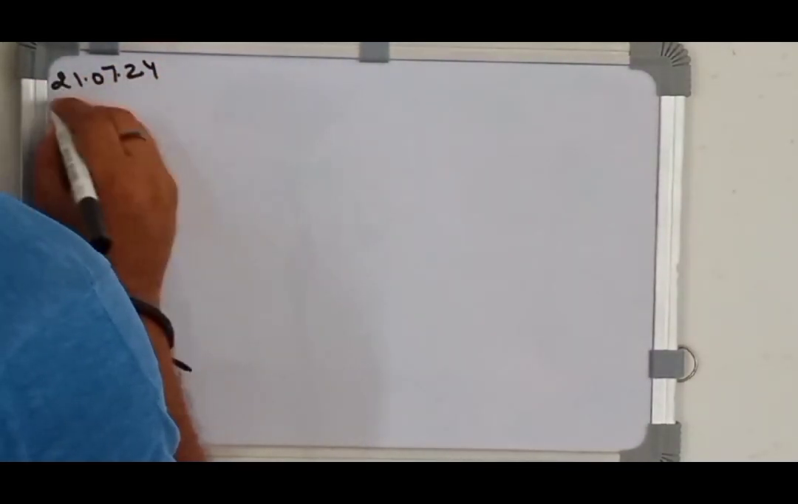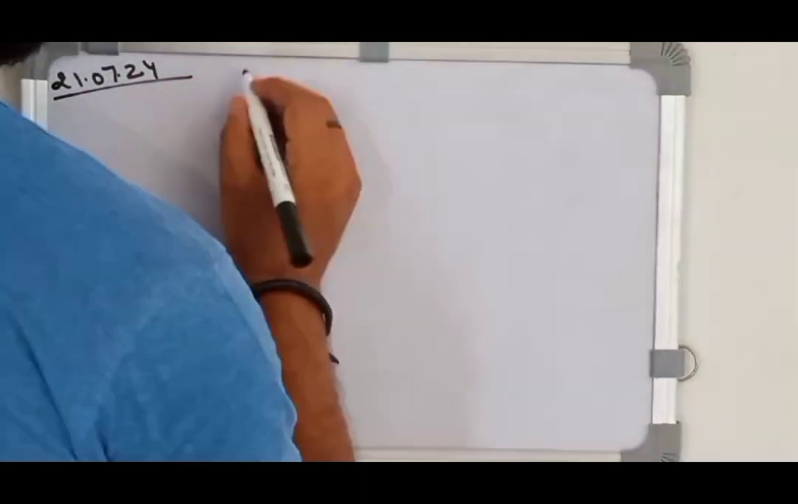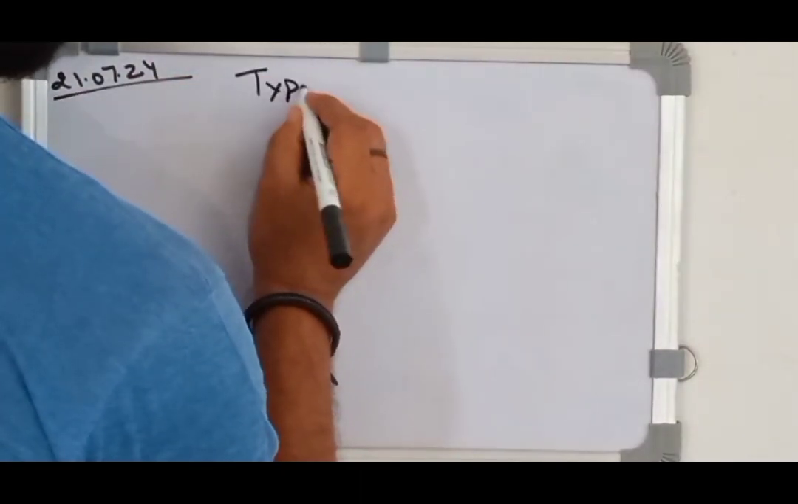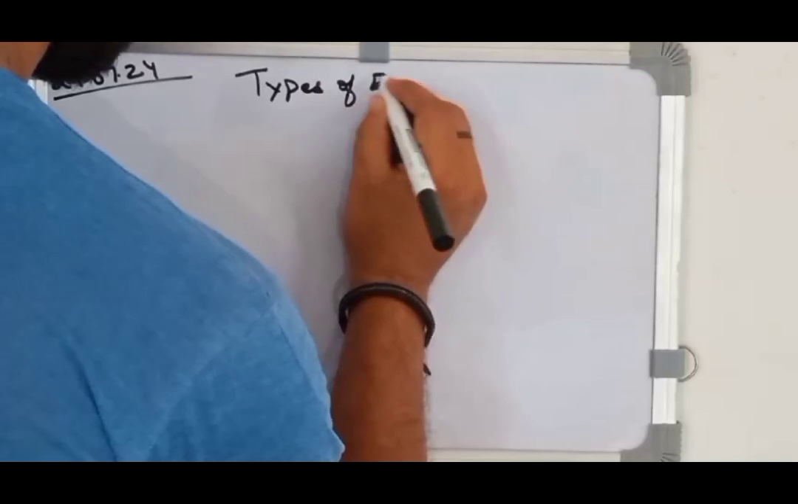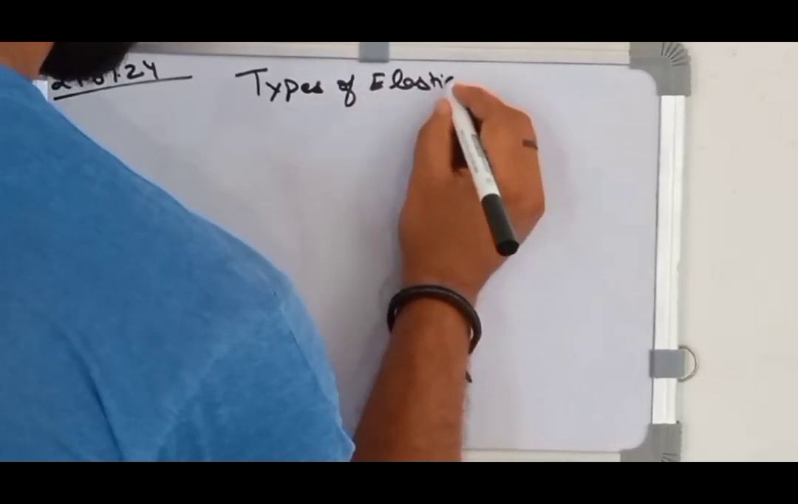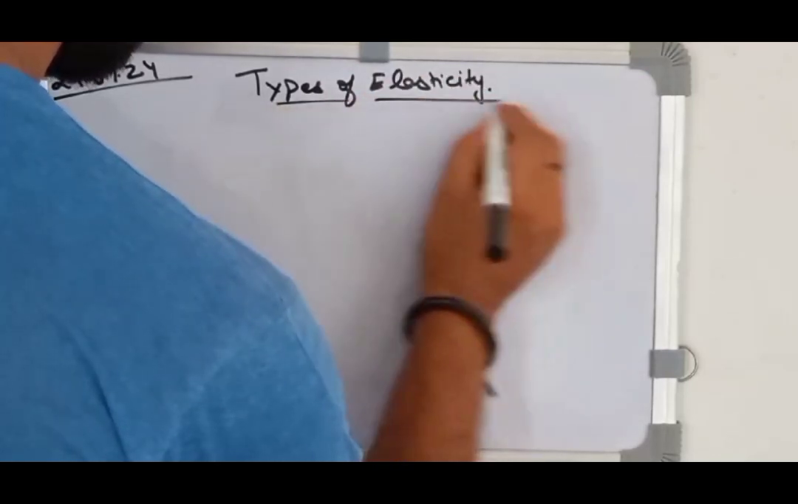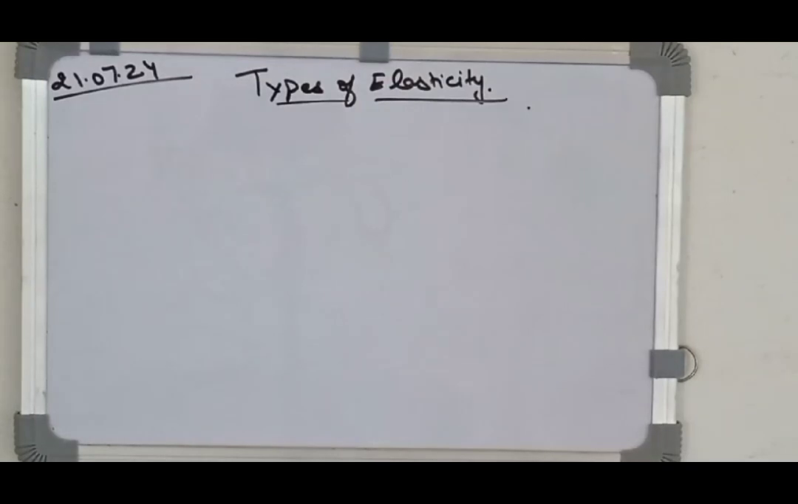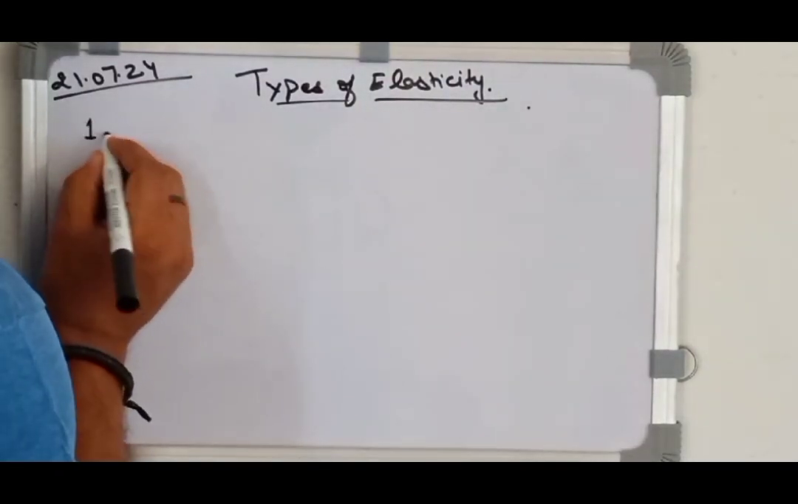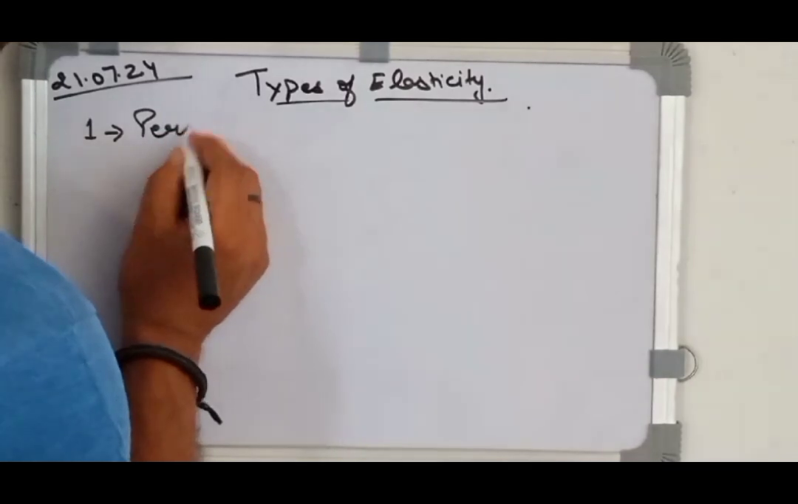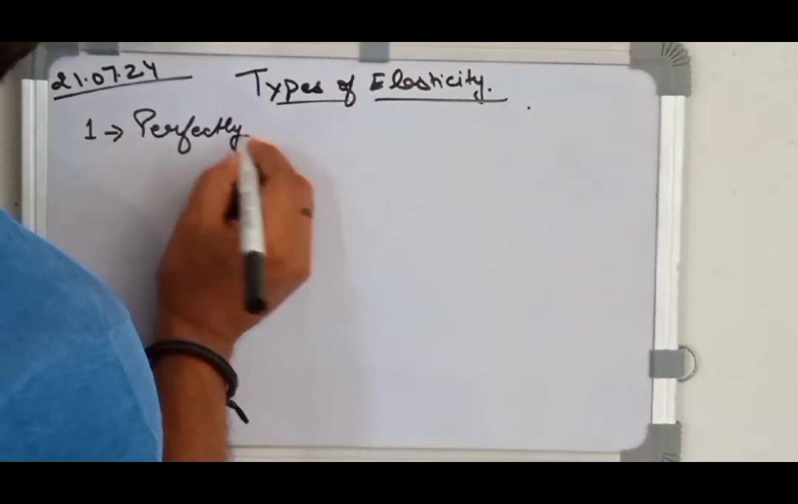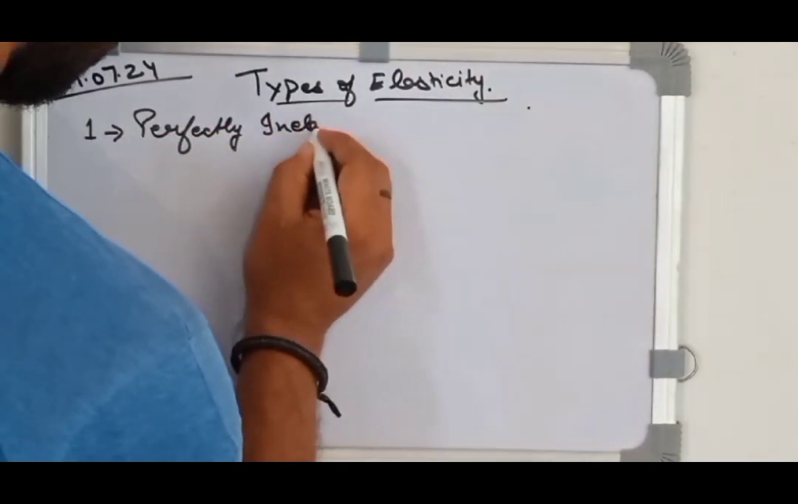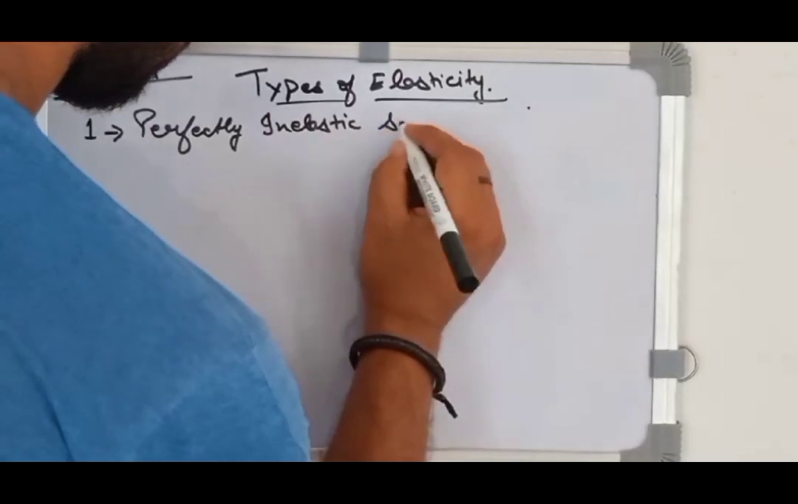And here we are to our next lecture on elasticity of demand. Today we'll study about the types of elasticity of demand. So in the previous video I had told about the basics of elasticity, and now we are going to study the types of elasticity which will help you to solve the numericals and find out which kind of elasticity the question has. So first is perfectly inelastic.